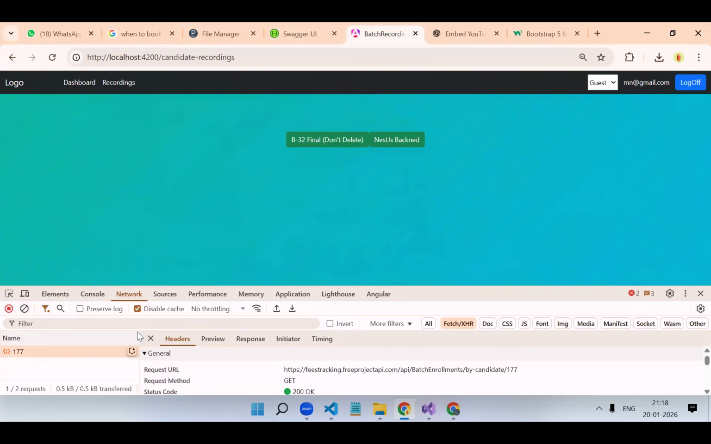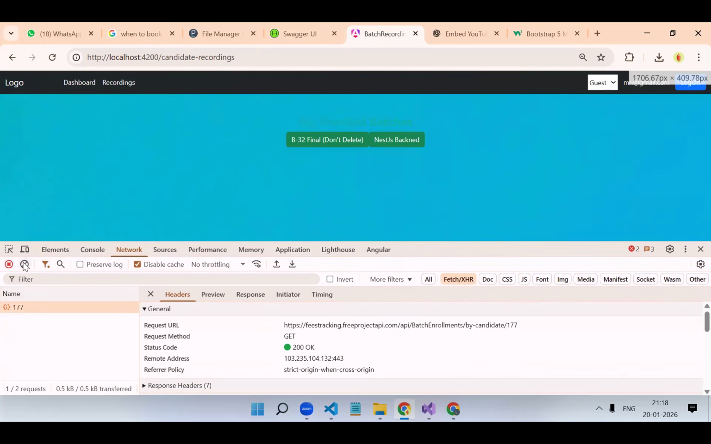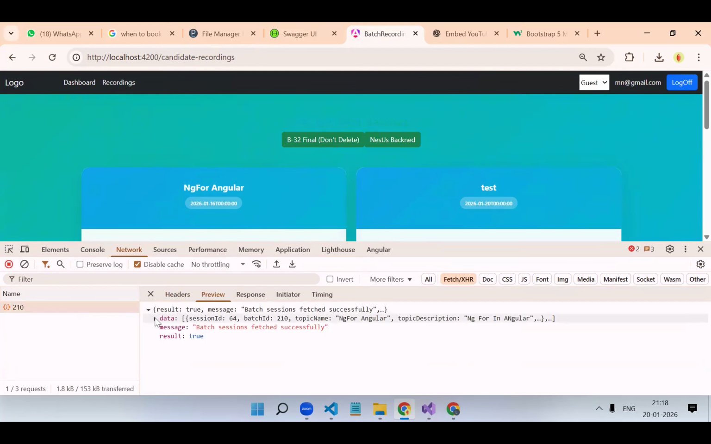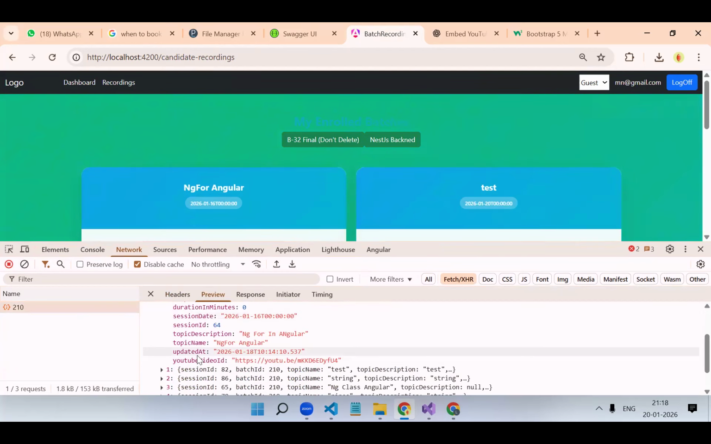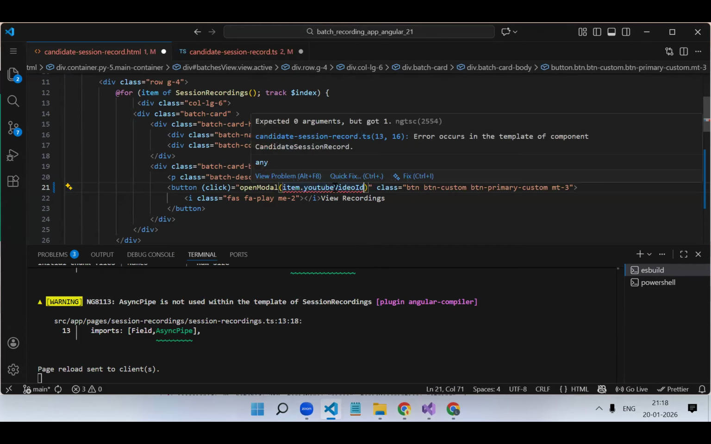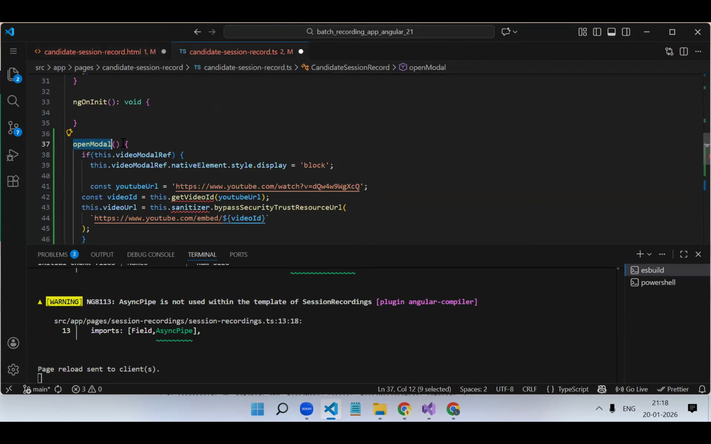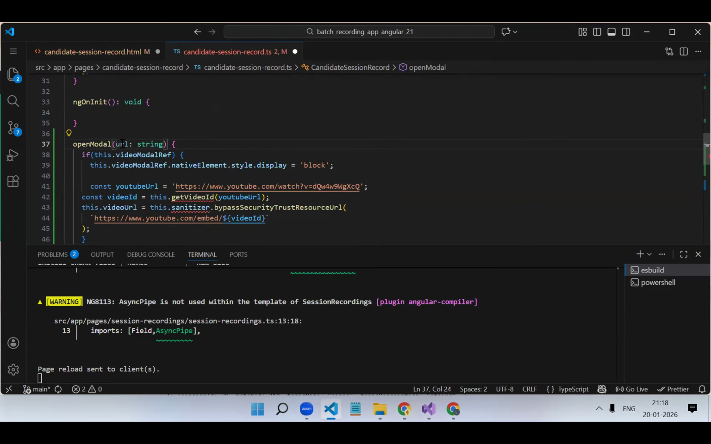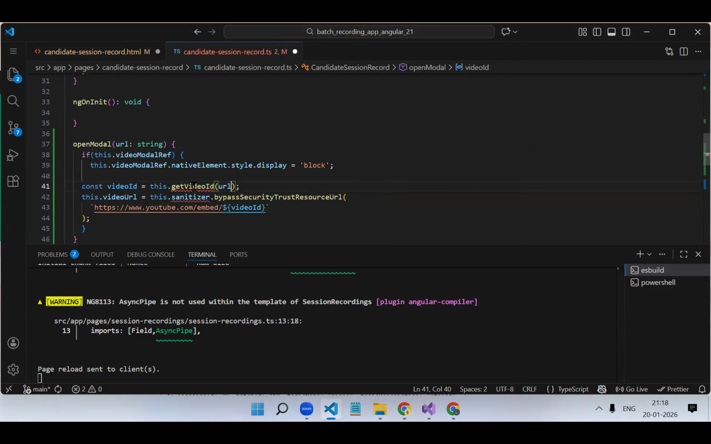Recordings. So on click of it, the property name is YouTube video ID. So on click of that view recording, you will pass the particular recording ID. The URL that you will get over here, colon string. So this URL, instead of this, you will pass it over here, getYouTubeID. What is this function?